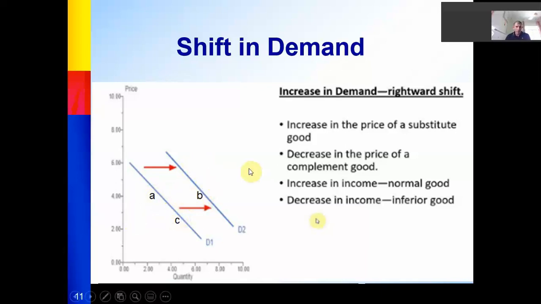Number 1, alternative goods. PC and PS. PC means the price of complementary goods, like tea and sugar, car and tire. You need to buy the car with tire, or you need to drink tea with sugar. Most people prefer to buy tea with sugar. If the price of sugar rises, they will reduce the quantity of tea because they need to buy both tea and sugar.